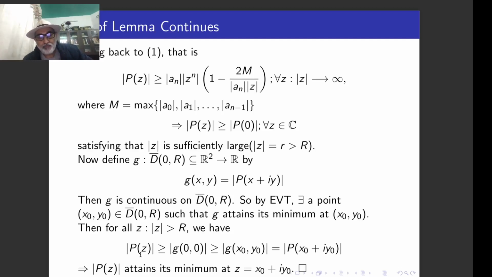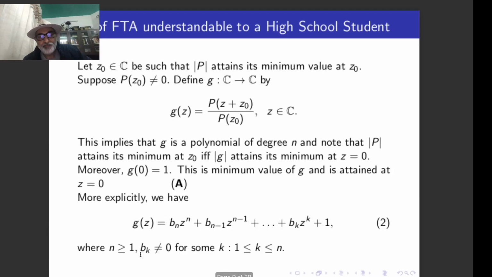So you just simply remember that mod p(z) attains its minimum value in C. Now let us start with the proof, without using much of complex analysis and much of calculus. So only basic ideas and basic tools. By the lemma, we just ensured that there is a point z0 in C at which this polynomial attains the minimum value.